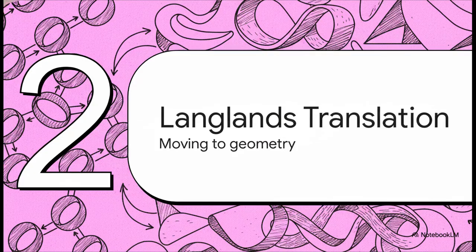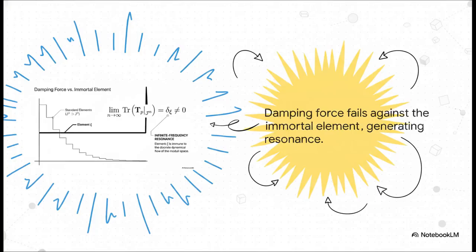Section 2. The Adelic Langlands translation. Now, what if the conjecture were false? Well, a hypothetical anomalous immortal element, which we'll call ξ, would survive all those filtration layers. Notice the equation where the limit as n goes to infinity of the trace of the Hecke operator restricted to J^n yields δ_ξ, which is notably not equal to 0. This immortal element ξ actually manifests in the automorphic spectrum as an undamped, infinite frequency resonance. It completely ignores the discrete dynamical flow of the moduli space.